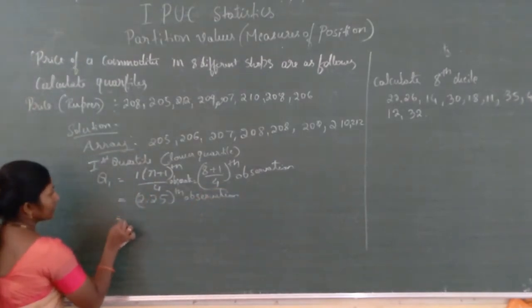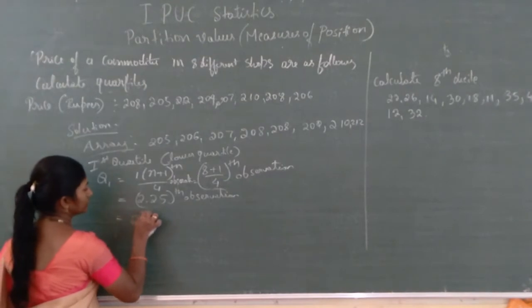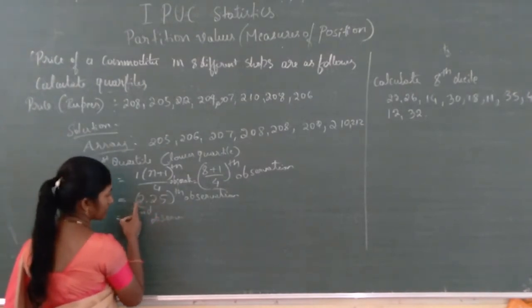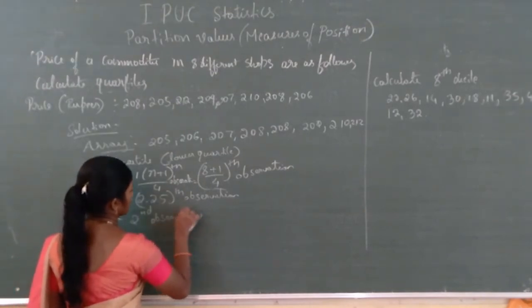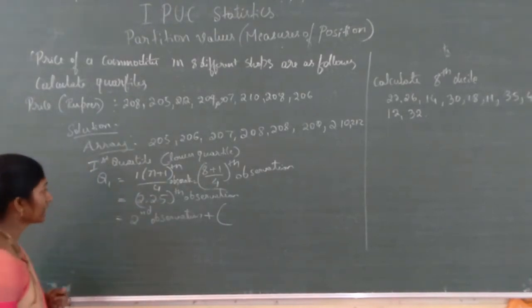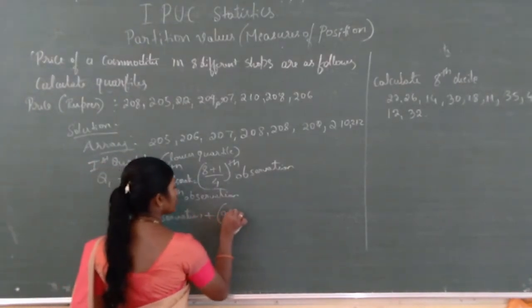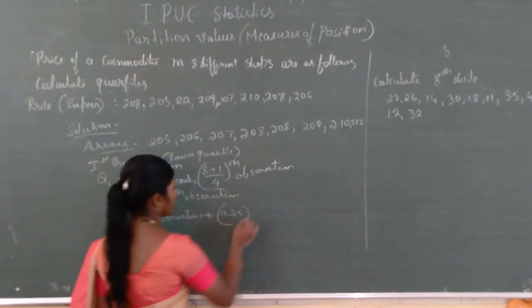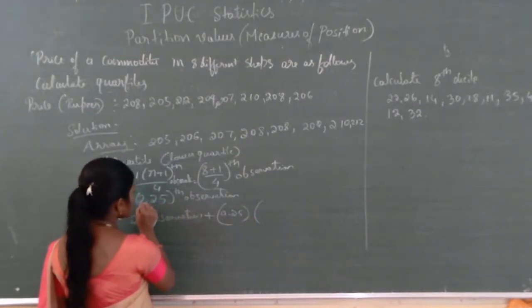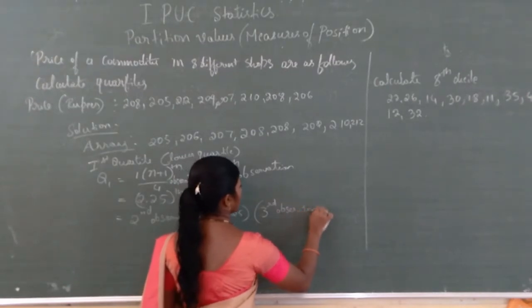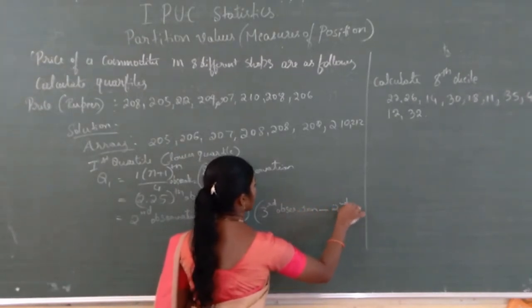Here, the second observation, plus 0.25 into the third observation minus the second observation.